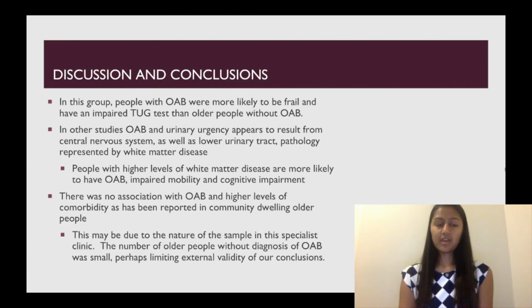As for the association between OAB and comorbidity, we found no such association in our study, but other studies have reported an association in community-dwelling older people. This discrepancy can be due to the nature of the sample in the specialist clinic. The number of older people we had in the control group was small. We only had 45 individuals as compared to the OAB condition, which had 148 individuals. This could perhaps limit the external validity of our conclusions.